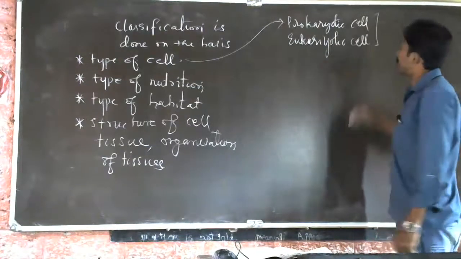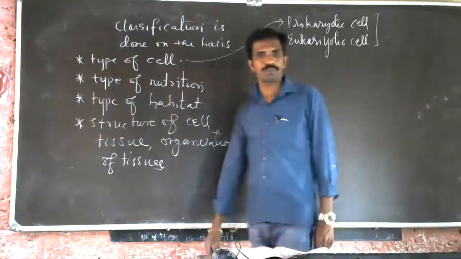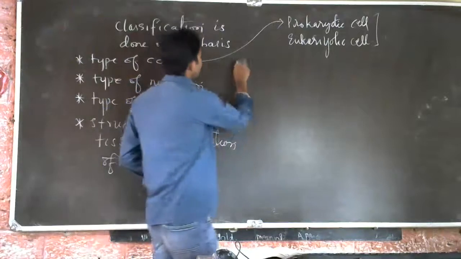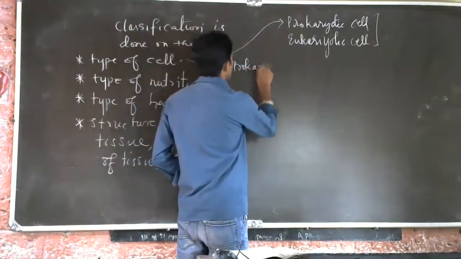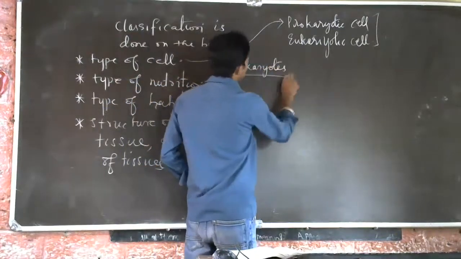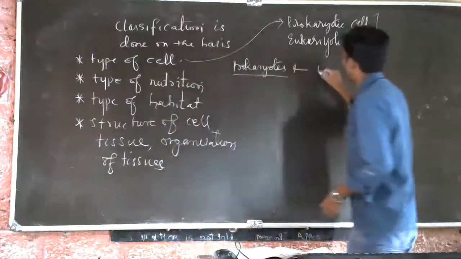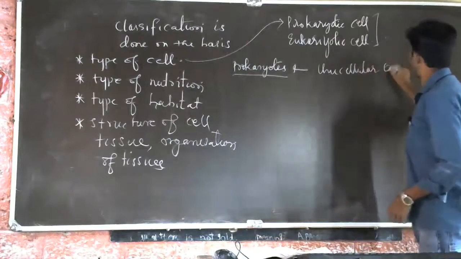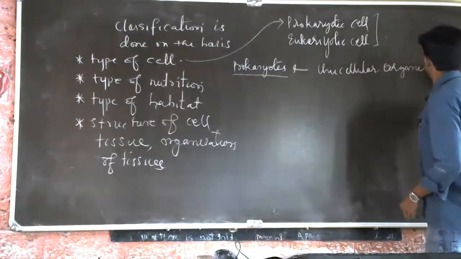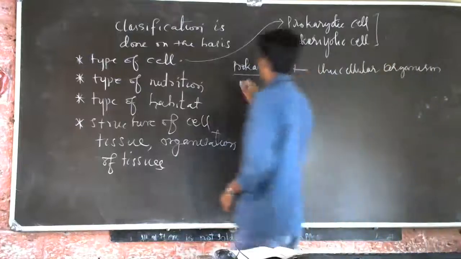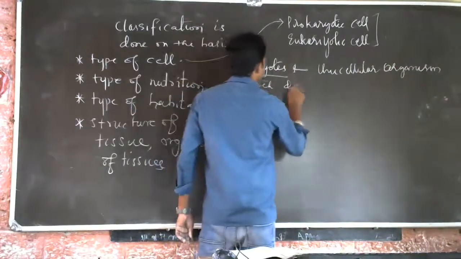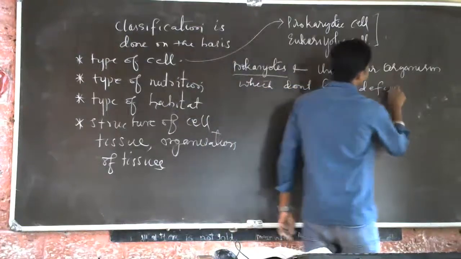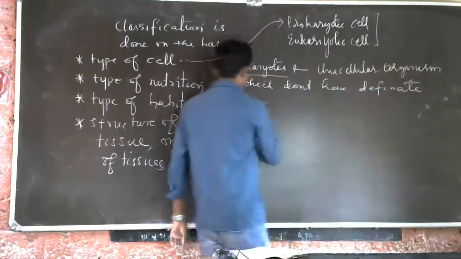So we call them prokaryotes and eukaryotes. What do you mean by prokaryote? Prokaryotes are unicellular organisms which do not have a definite nucleus.